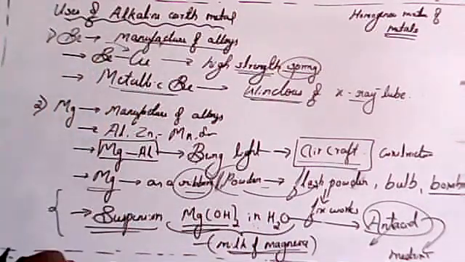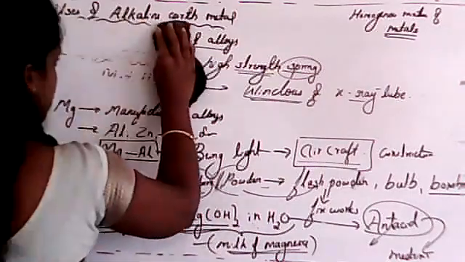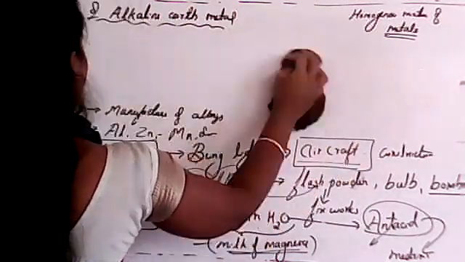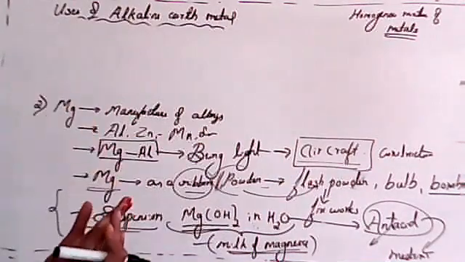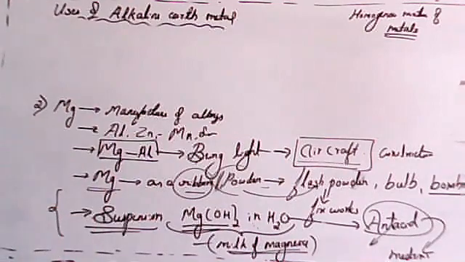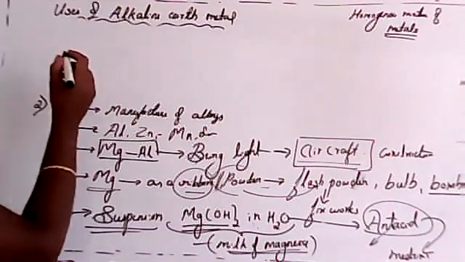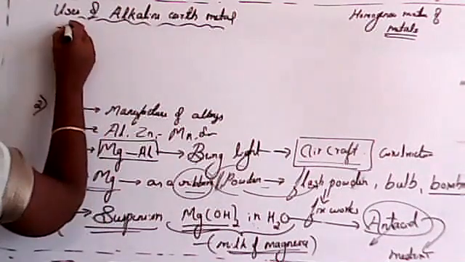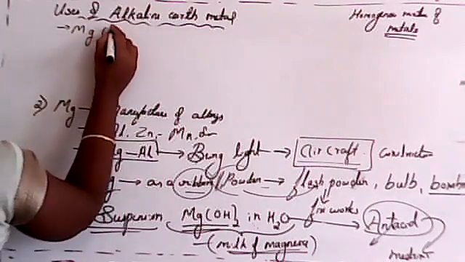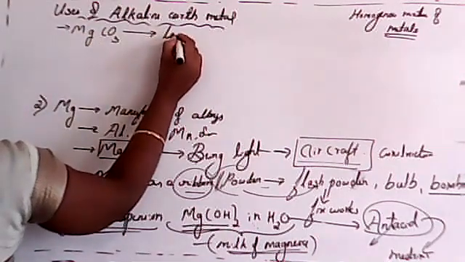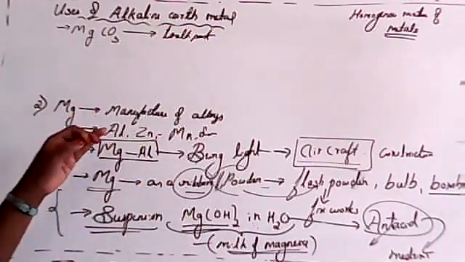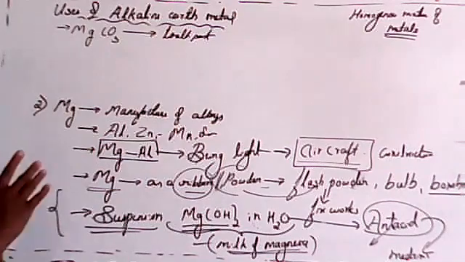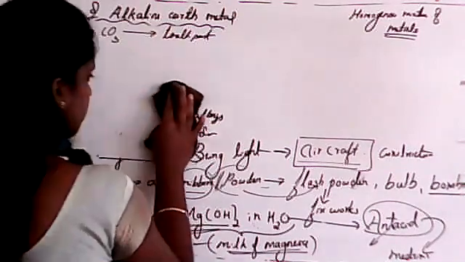Is it clear, student? And the last important use of magnesium, I'll write here. Magnesium carbonate is the main ingredient for toothpaste. Magnesium carbonate, composition, student, MgCO3. So this is the last point for magnesium. Magnesium carbonate is the main ingredient for toothpaste. Is it clear, students? So these are the uses of magnesium, Mg.